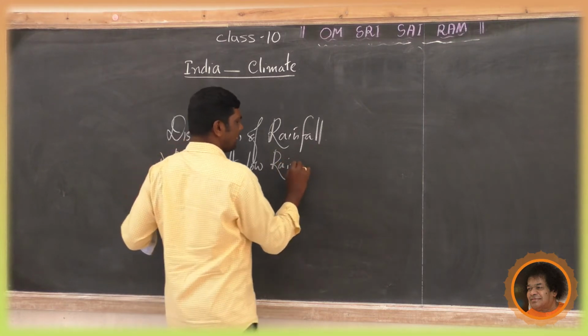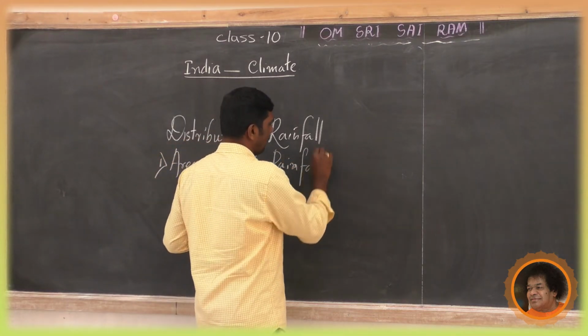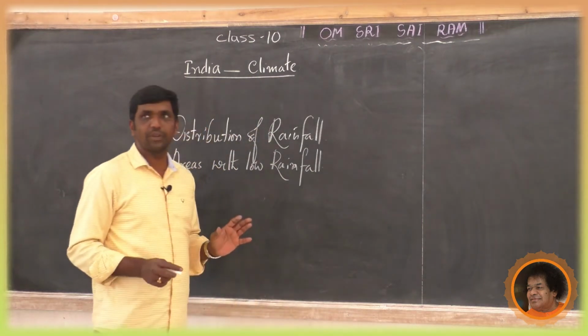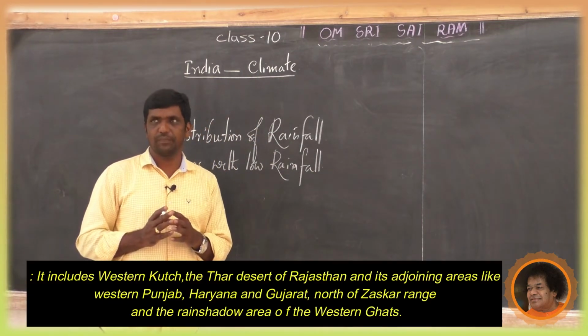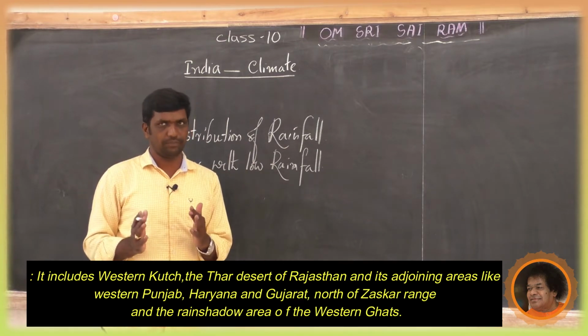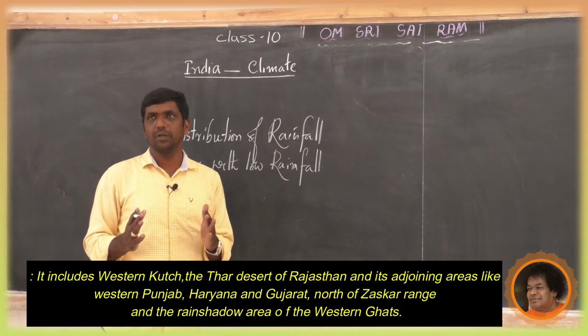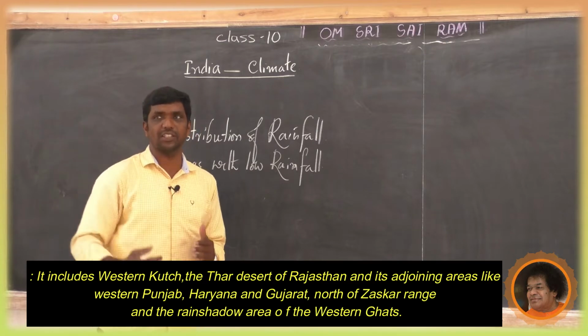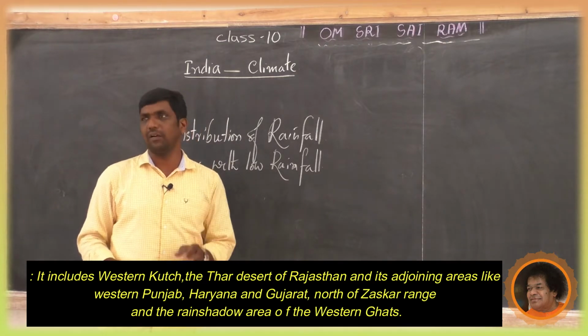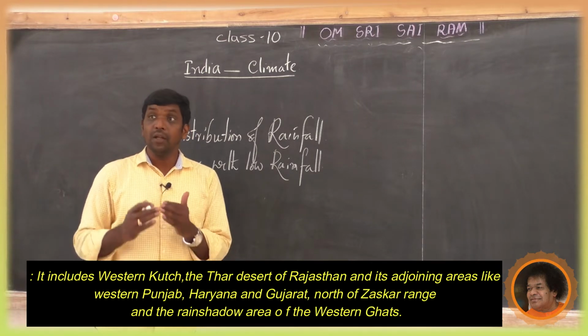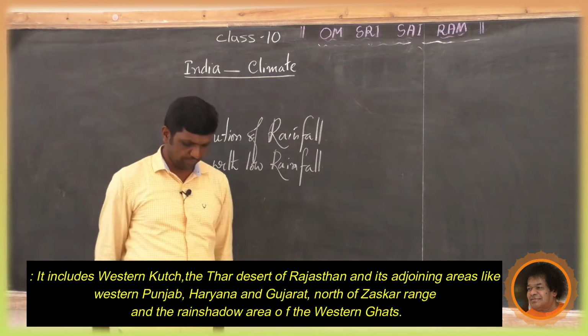Where can we see this type of rainfall and region? Here it includes Western Kutch, the Thar Desert, Rajasthan and its adjoining areas like Western Punjab, Haryana, Gujarat, then north of Jaskar Range.